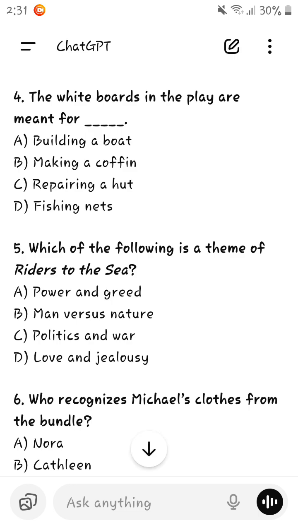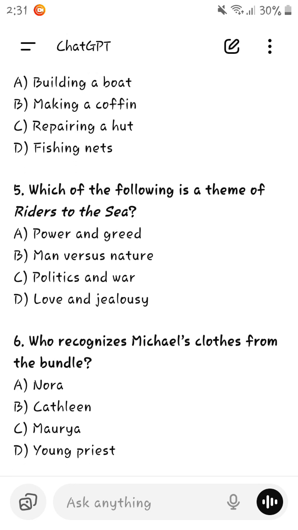Which of the following is the theme of Riders to the Sea? The theme of Riders to the Sea is man versus nature. The sea, as nature, is defined as a destroyer or fate. This is the theme of Riders to the Sea: man versus nature.